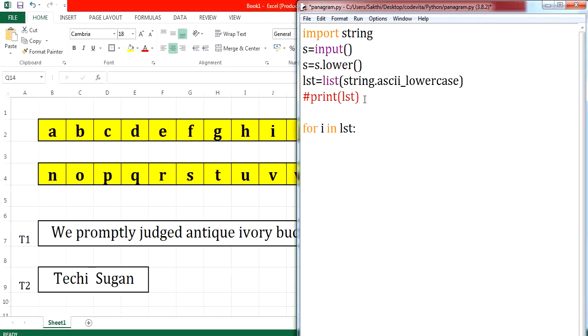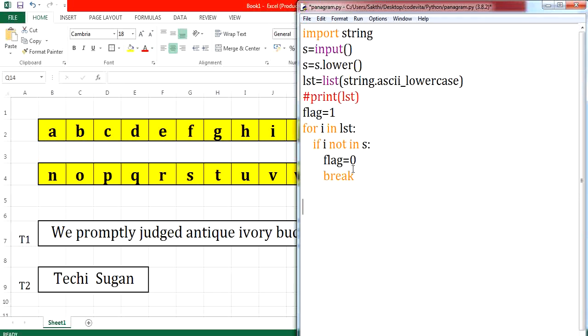And for checking the presence, let me initialize a flag value as 1. Now I have taken a character from the list and I am supposed to compare it with the given string. So here I'll have an if condition: if i not in the string, I am going to modify my flag value as 0 and break immediately. If the element is not there, no need of going further in the iteration, break immediately and come out of it. If the element is there, iterate till 26 and find out whether it is a pangram.